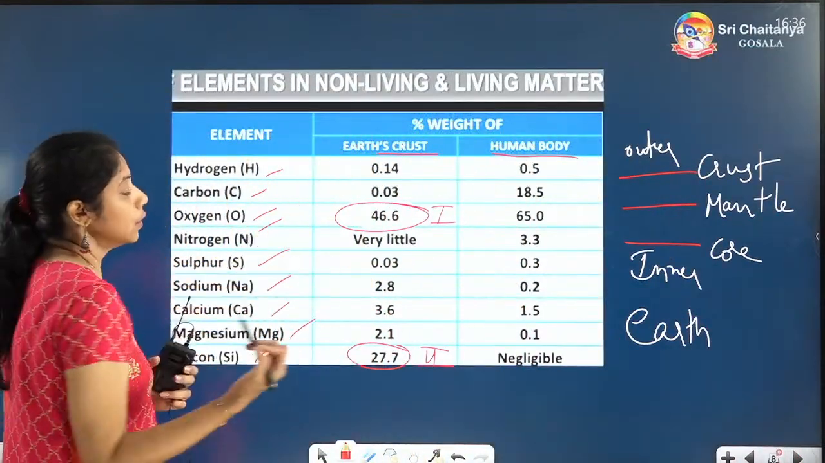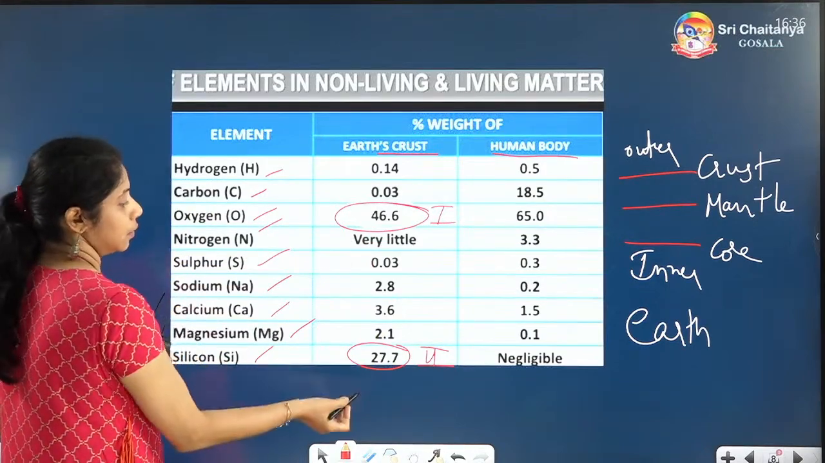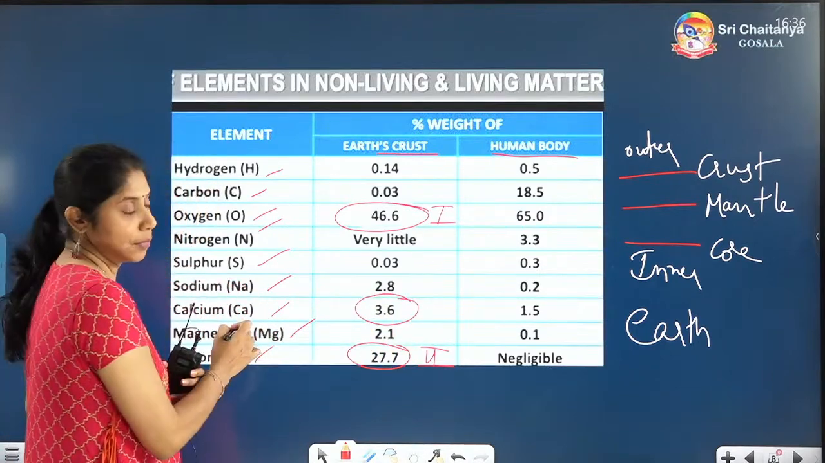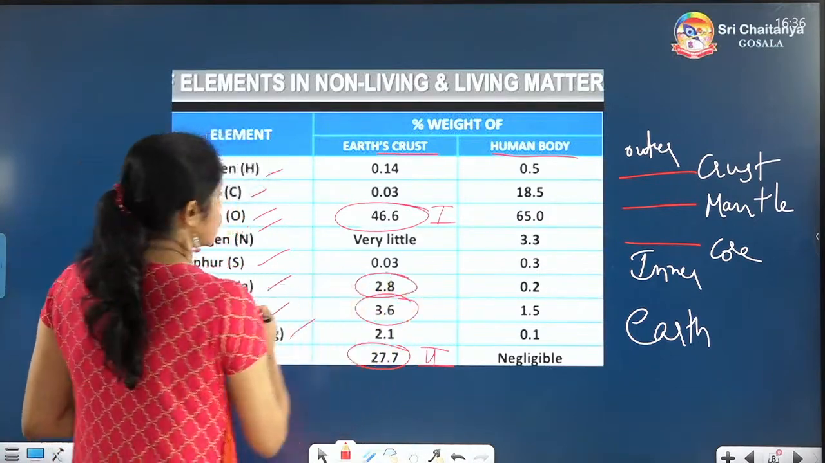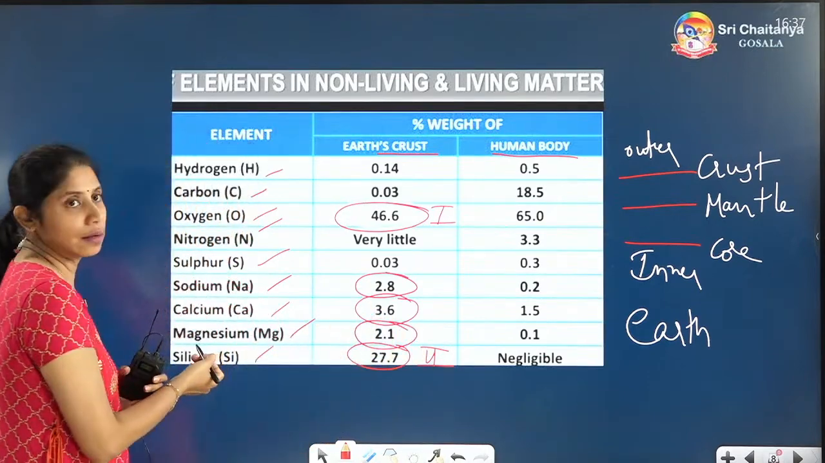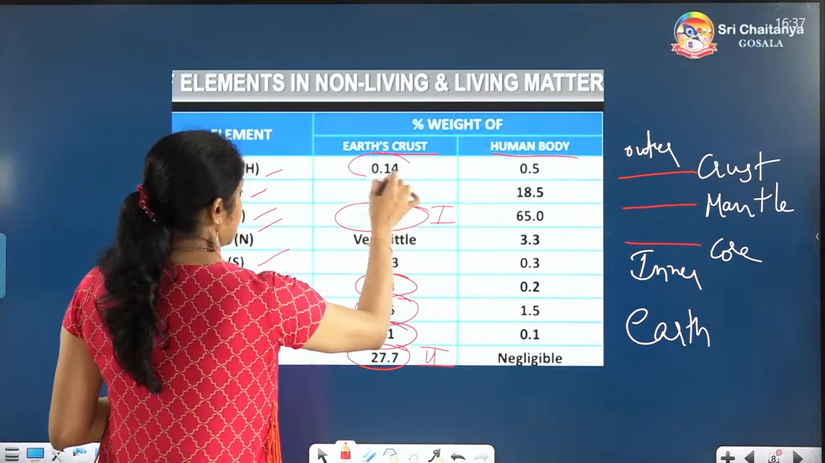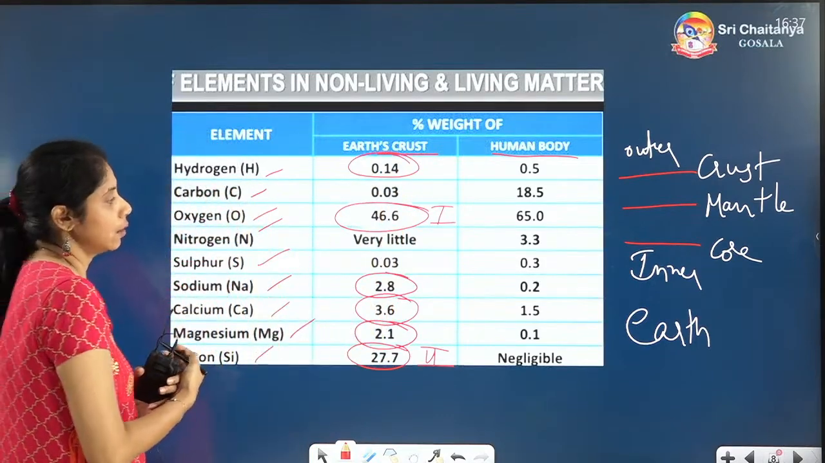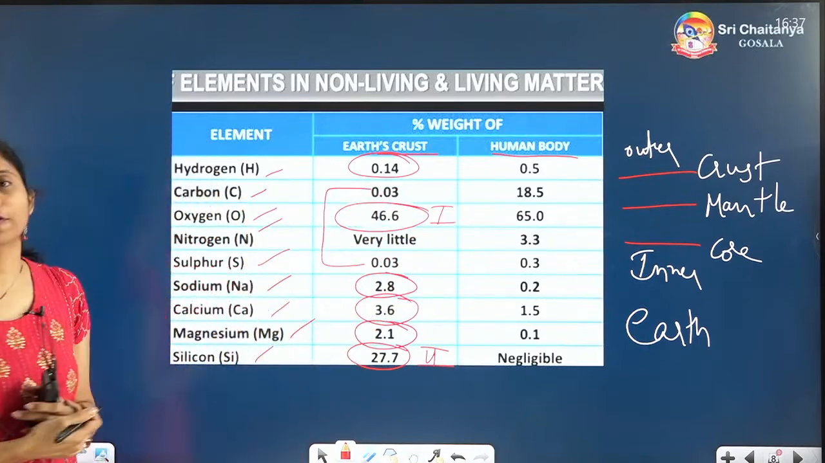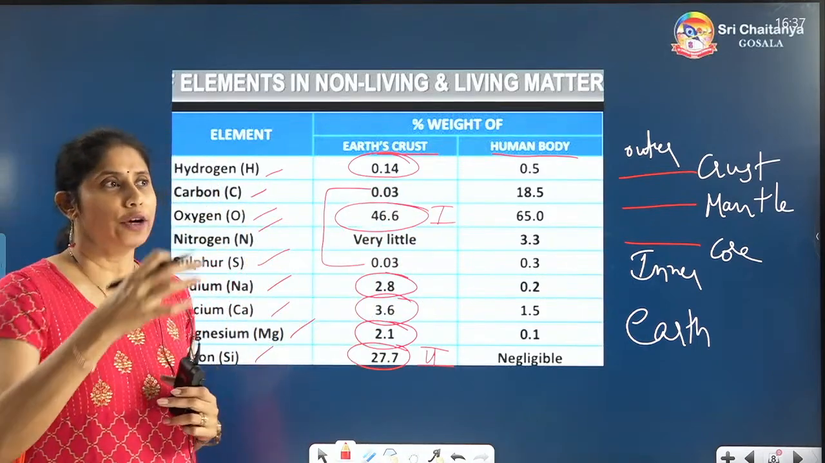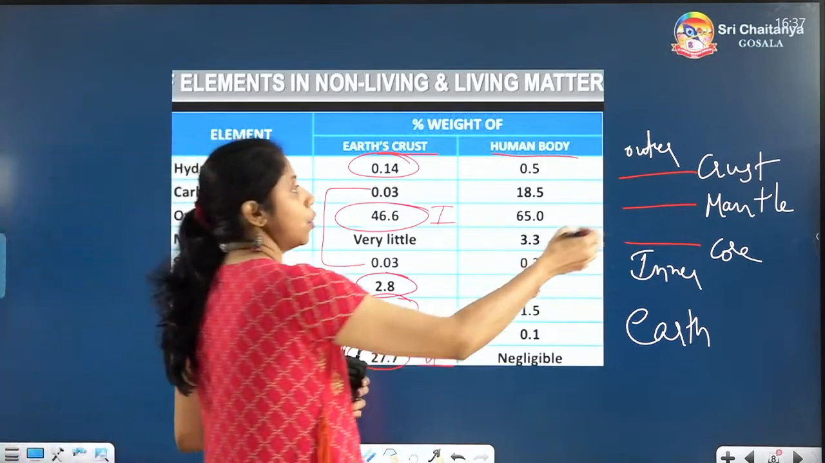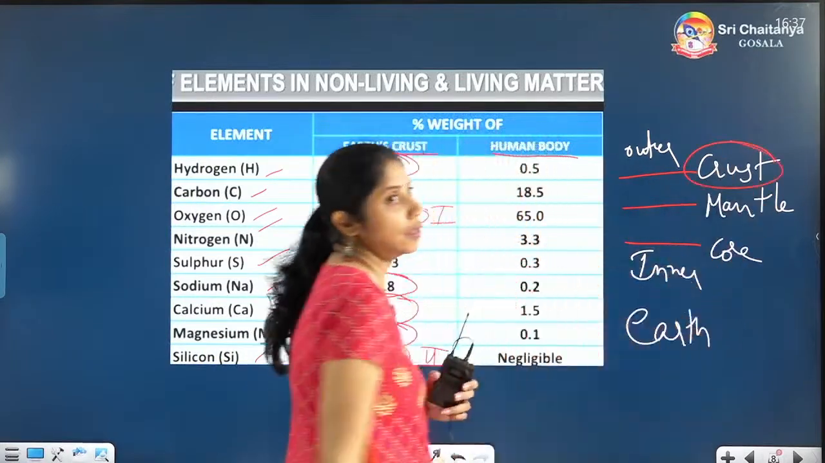you can see all the other minerals as well. The next category will be 3.61 calcium, and the next one, 2.8 sodium. After that you have 2.1 magnesium, and the next one 0.14, that is hydrogen. Then these two are equal, carbon and sulfur. So this kind of minerals are basically present in the Earth's crust. Crust is nothing but this outermost layer of the Earth.